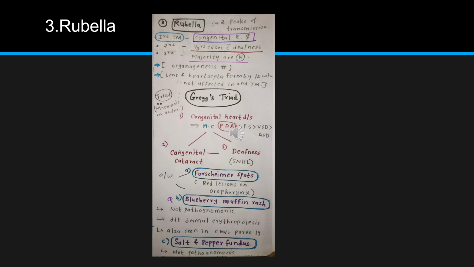So again, as we had discussed about the severity and trimester rule, it is again that the higher the gestational age, the lower the severity. And again you have to note, in case of second trimester, it is not affecting heart and lungs because the development has already taken place, and the only affected area will be ears, that is deafness. In case of rubella, you have to remember there is a triad, that is Gregg's triad. It consists of congenital heart disease, congenital cataract, deafness, and it will also have some specific findings which I'll tell you after some time.